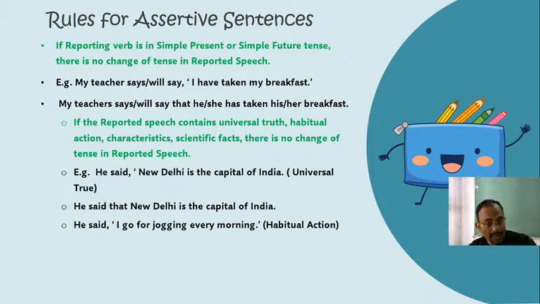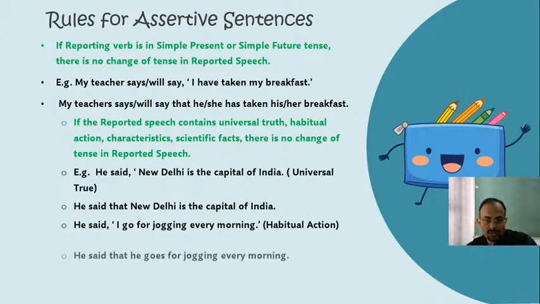It shows habitual action. So those sentences which indicate habitual action, for those sentences also there is no change of tense in reported speech. So this is another rule, not only for universally true statements but also for habitual action. So let's find out the answer. There will not be any change, only the form will change.